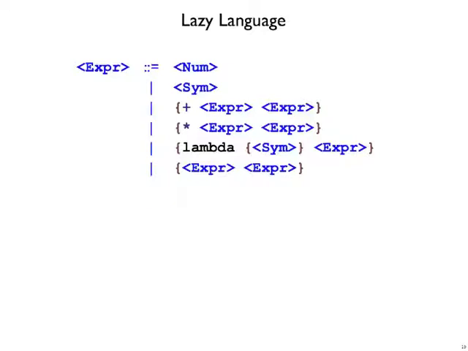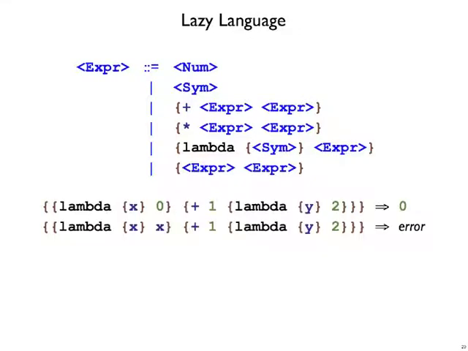So here's the language we want to implement now. The grammar of the language is the same as always, as our minimal lambda language. We have numbers and identifiers, addition and multiplication, functions that take a single argument, and calls to functions with a single argument.